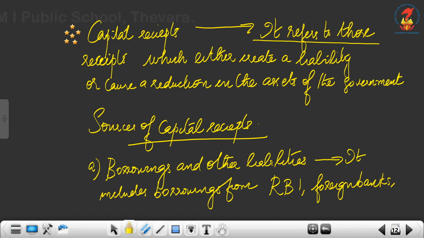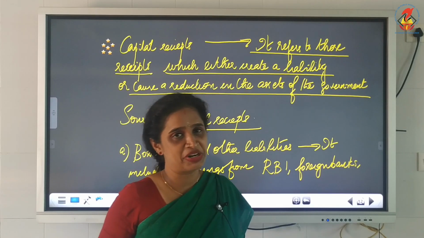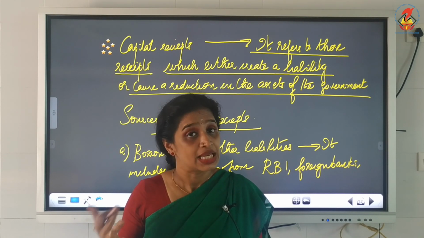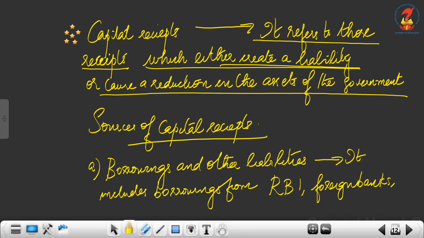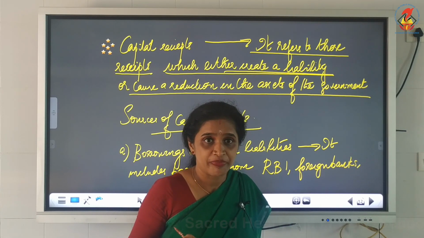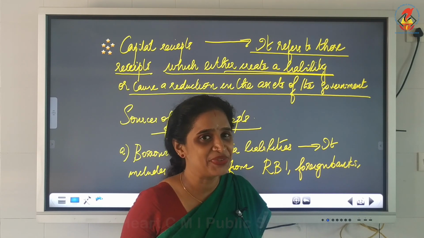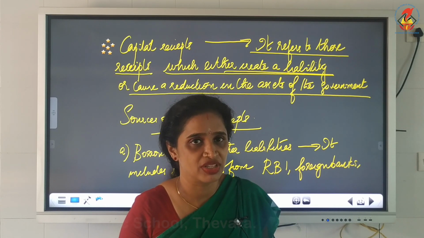It refers to those receipts which either create a liability or cause a reduction in the assets of the government, just the opposite of what we learned in revenue receipt. Money is flowing inside, but that flow of money is creating a liability to the government and at the same time reducing the asset of the government.